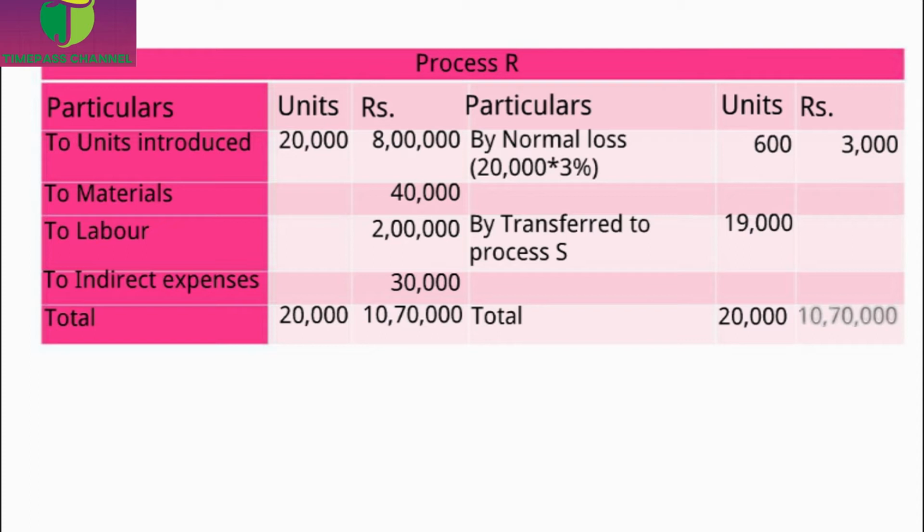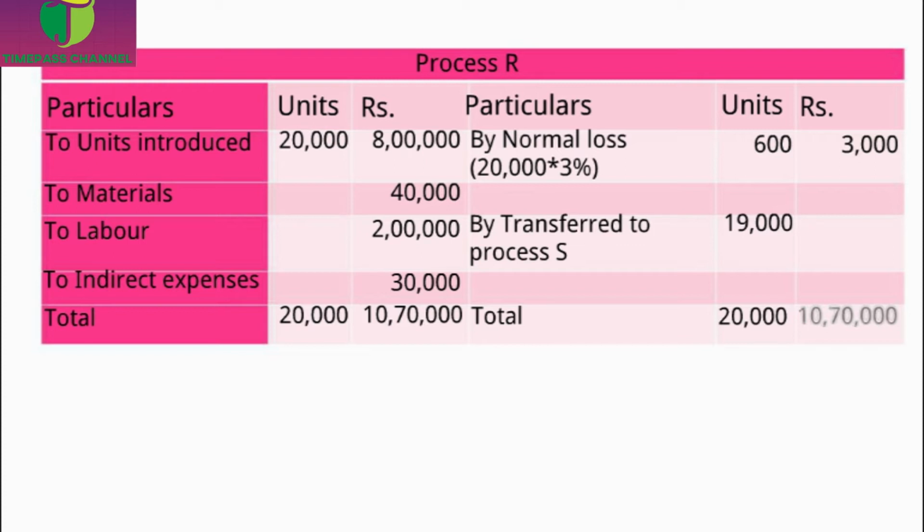Now it is time for us to balance the process account. On the debit side, we have a total of units 20,000, and on the credit side, we have 19,600. So we have a balancing figure on the credit side, and that figure is treated as the abnormal loss. If it is on the debit side, it should be considered as abnormal gain.